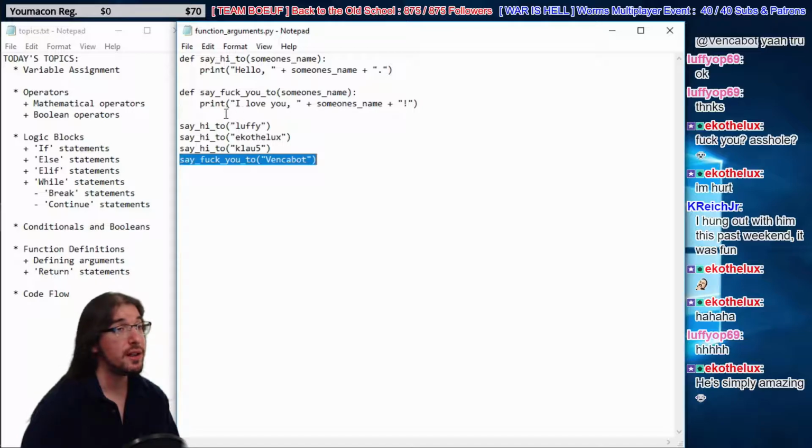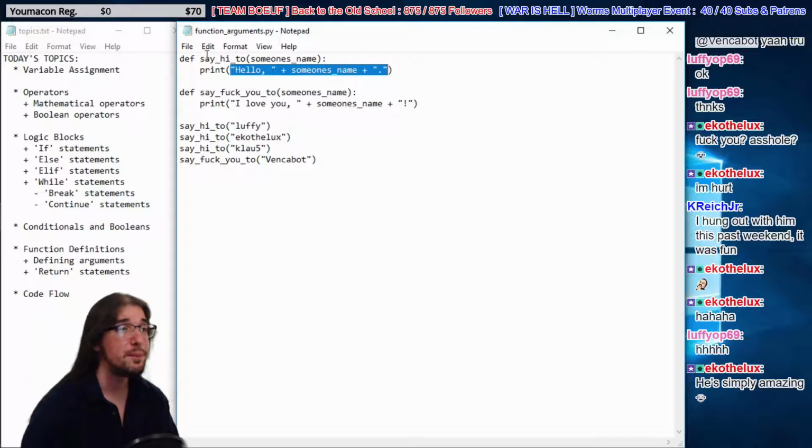Okay, so here we go. So we have 2 functions now. They both use an argument, right? We feed in data. You can see us feeding the data right here. And then that function can use that data to do something cool. In this case, it prints off a little message for you, right? Pretty simple, but pretty cool.